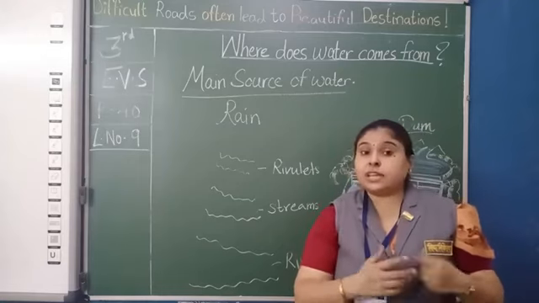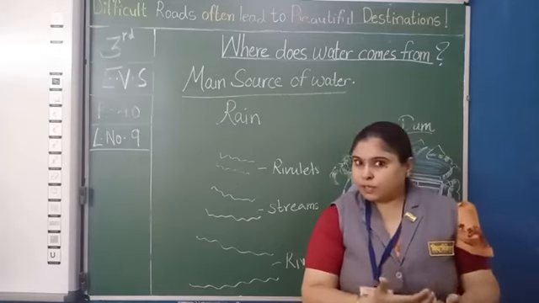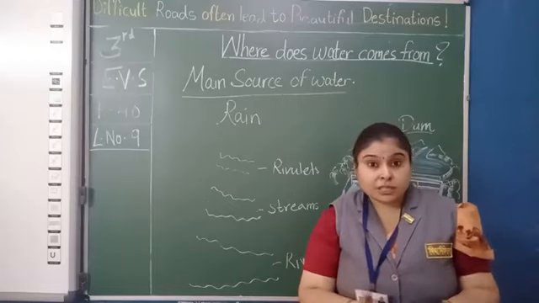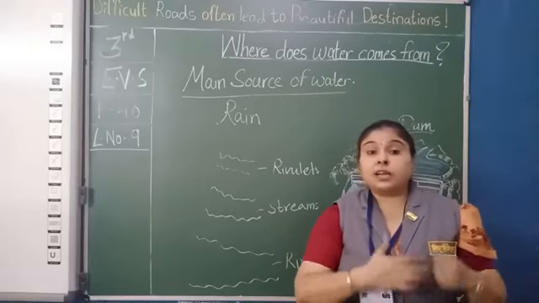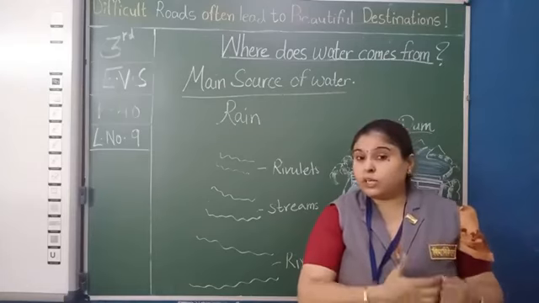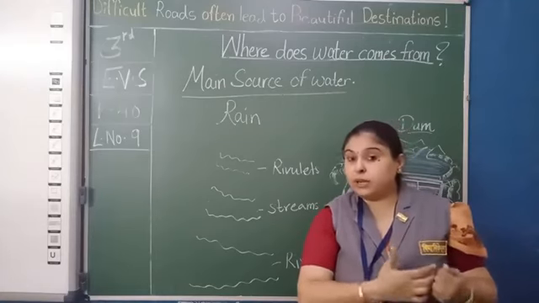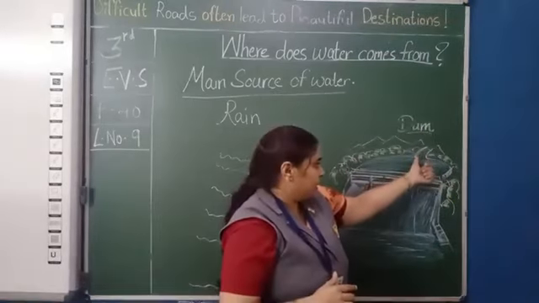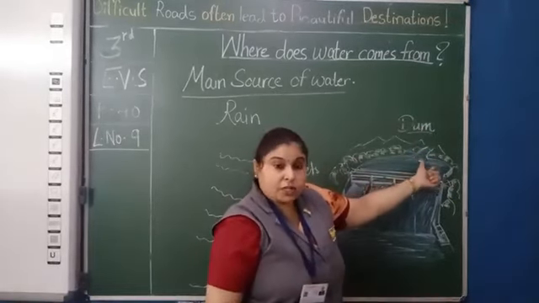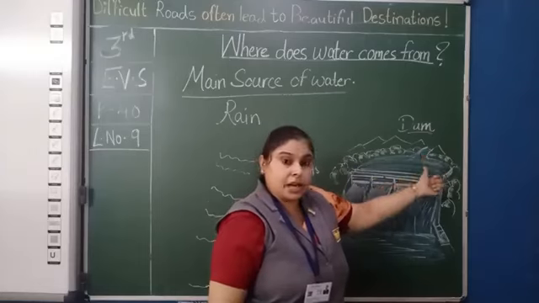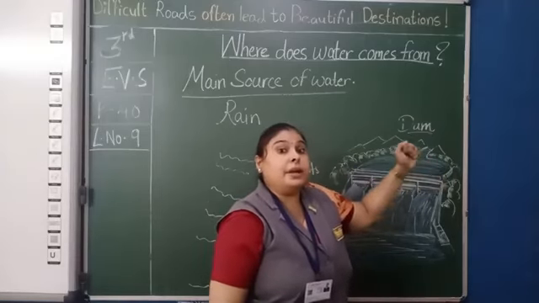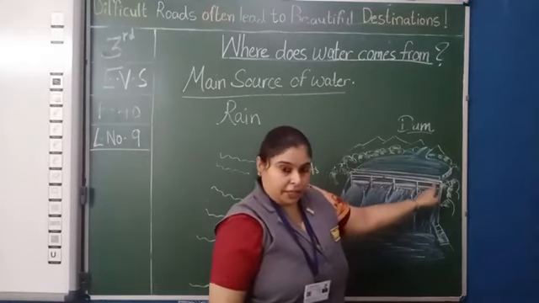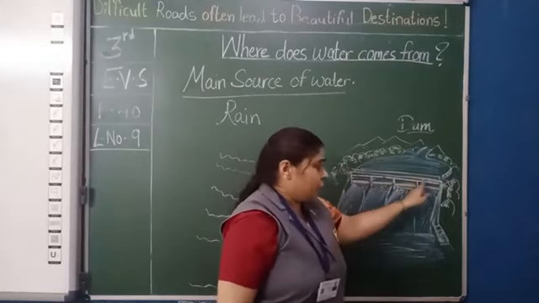Now in the same way, dams are also there. But a dam is man-made. Where is it constructed? We build it. A dam is a wall that is built on a river. This is the river, it's flowing down. So a flowing river is sometimes blocked by building a wall. This is the wall.